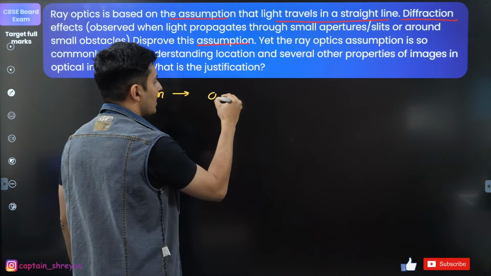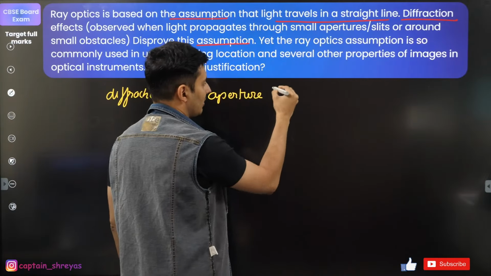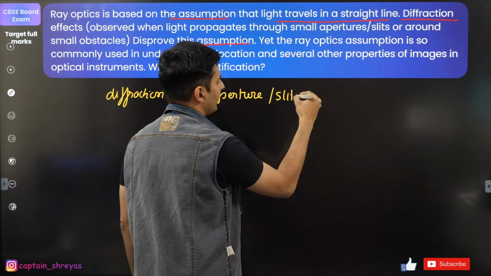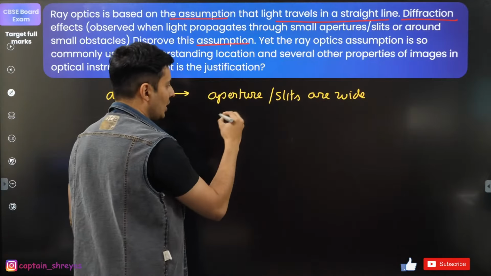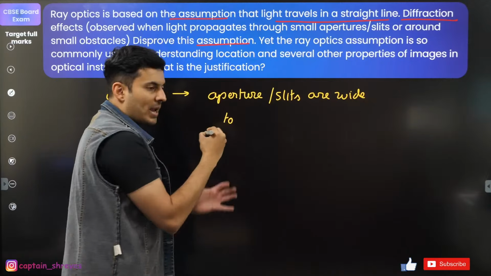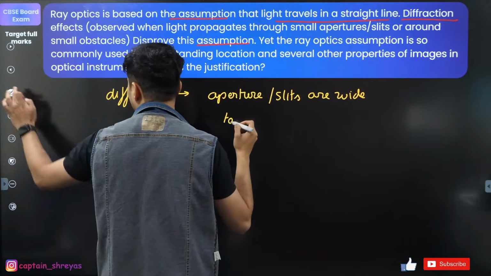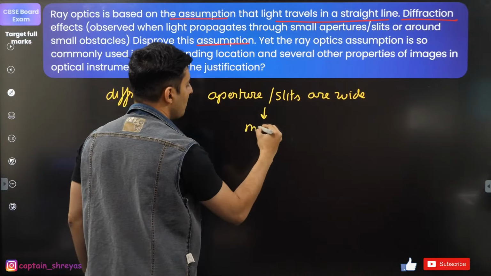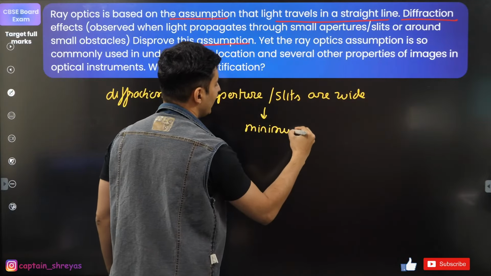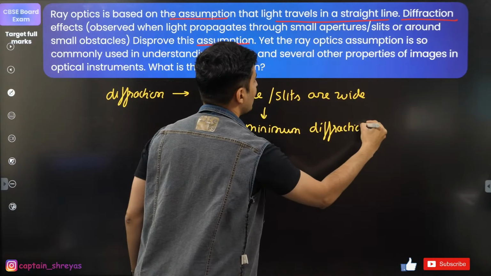So here, the aperture, which is the opening or the slits which are there, are wide enough to create minimal diffraction. Because they are so wide, you will see there is minimum or very less diffraction effects. Diffraction means spreading of light.